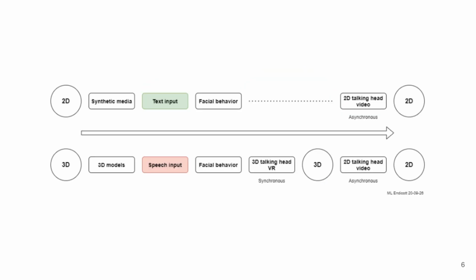This diagram compares pathways for creating 2D and 3D talking head videos, distinguishing between asynchronous and synchronous processes. In the 2D workflow, synthetic media begins with text input, which drives facial behavior to generate a 2D talking head video, typically asynchronous and pre-rendered. In the 3D workflow, a 3D model is combined with speech input to animate facial behavior, producing a 3D talking head in VR, which is synchronous and real-time. Both workflows can loop back to generate 2D talking head videos as asynchronous outputs. The comparison highlights how input modality, text versus speech, and dimensionality, 2D versus 3D, influence whether the resulting virtual head operates in real-time interactivity or as pre-produced synthetic media.